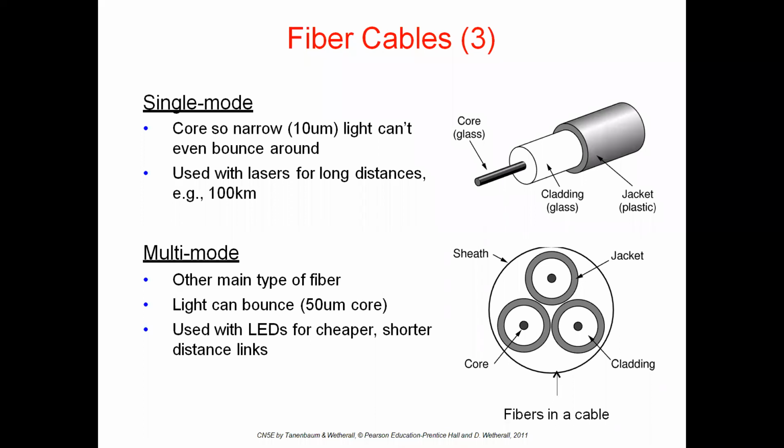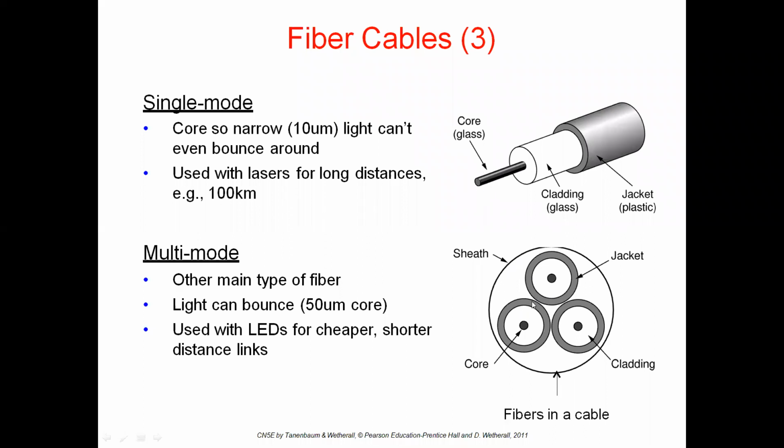Next one is multi-mode. This is single mode. Observe this part. This is called single mode. In this we have only 1 core. In single mode, the core material, the glass material, is only 1.